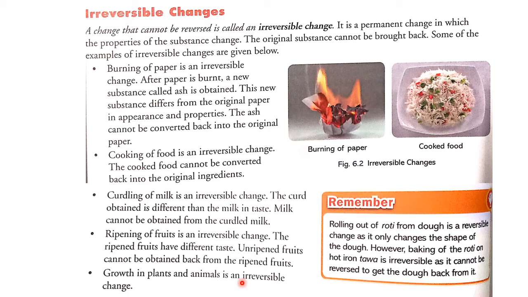Growth in plants and animals is an irreversible change. And here again, growth in plants and animals is also an irreversible change. When these plants or animals have grown, what happened? It cannot be brought back to its small or sapling size. So it is an irreversible change.